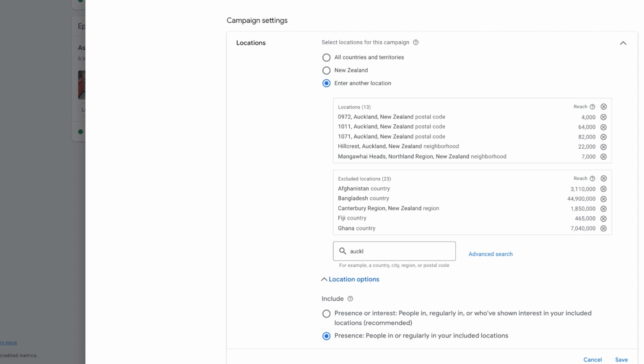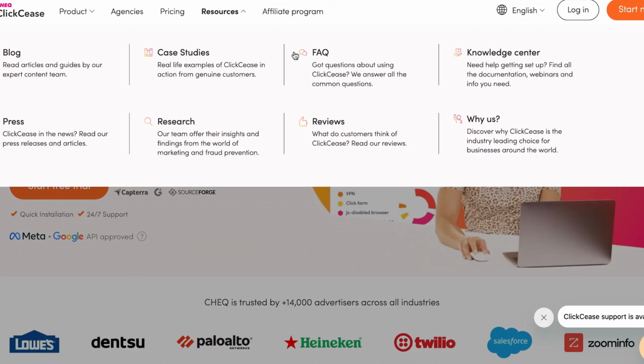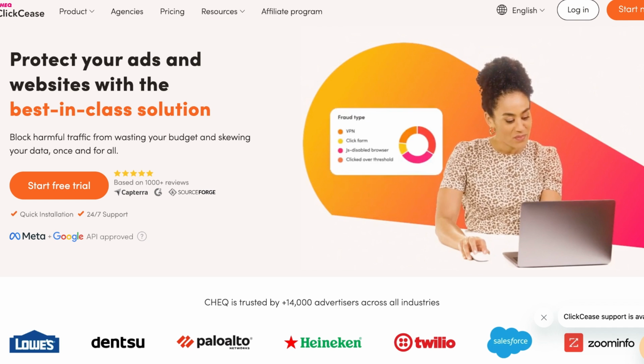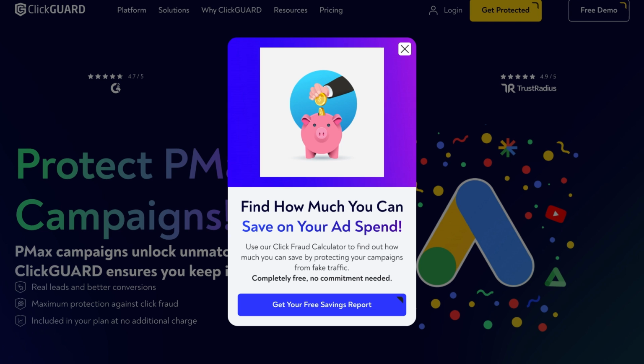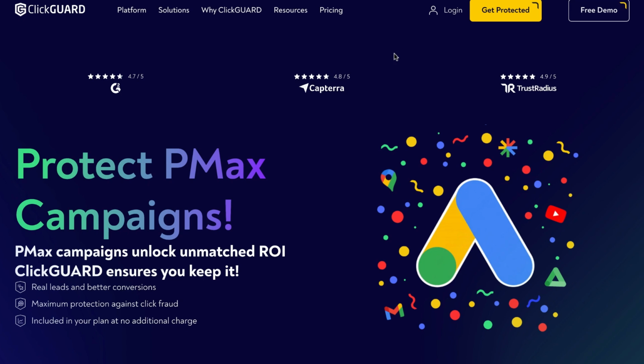And if you haven't already, go over to clickcease.com, or an alternative to that one is one called ClickGuard. Both platforms allow you to filter out the low quality traffic and see where the fake clicks are coming from so that you can address it comprehensively.